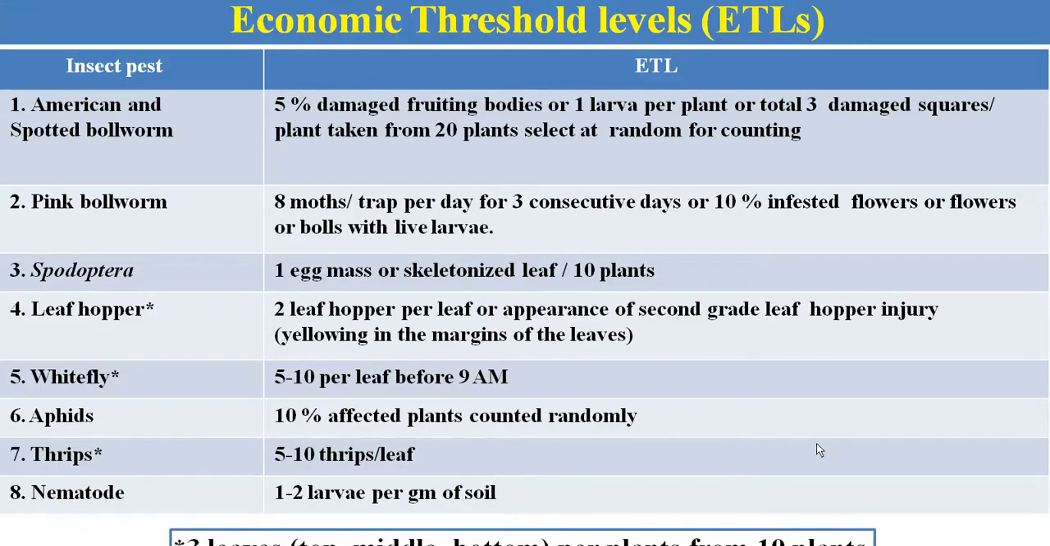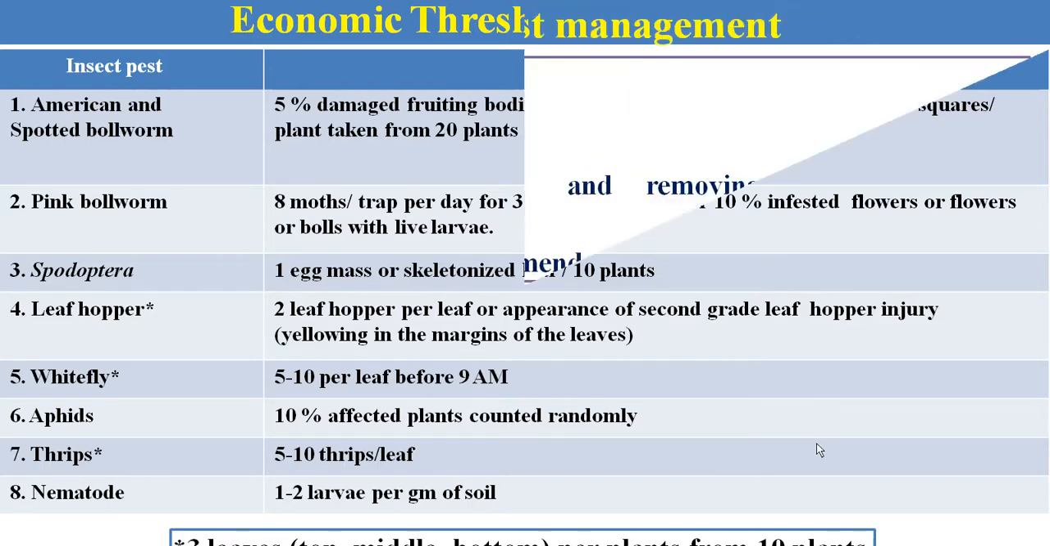Before going towards the management practices for the different insect pest populations of cotton, we should know about the economic threshold level of each and every pest of cotton. This slide shows the economic threshold level of each and every pest of cotton. After the pest reaches the level of ETL, then and only then can we go for the management practices in cotton.